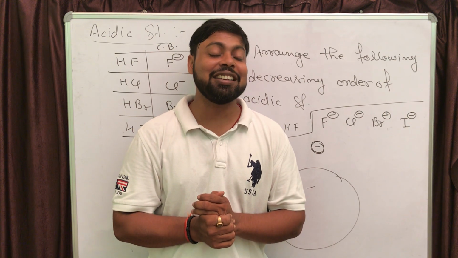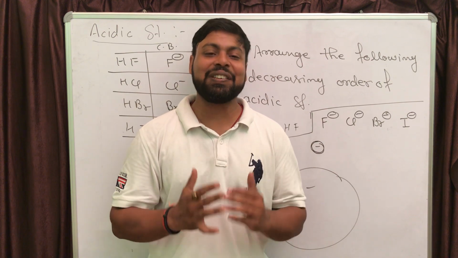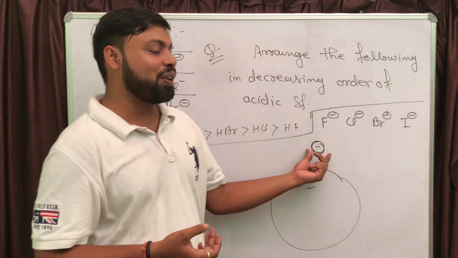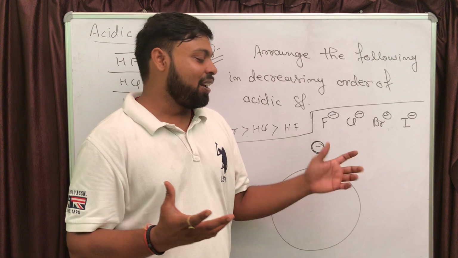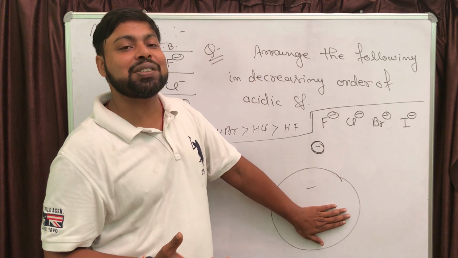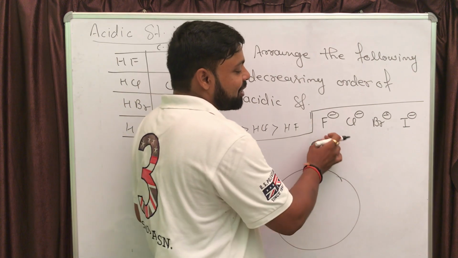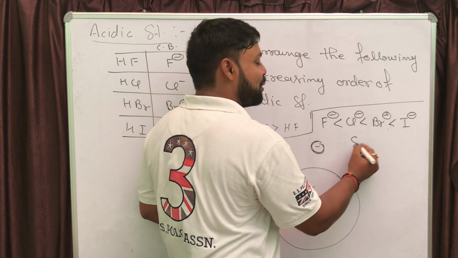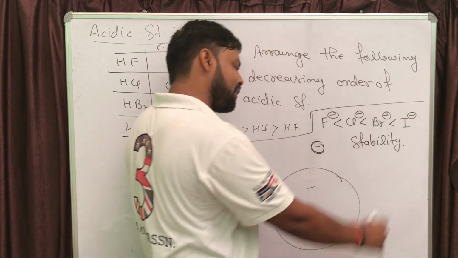So fluoride ion has the concentrated charge, while iodide ion is diffused. Just because it is diffused, its stability is going to be more. So if you compare the stability of these 4 ions, definitely iodide ion will be more stable. This will be the stability order.